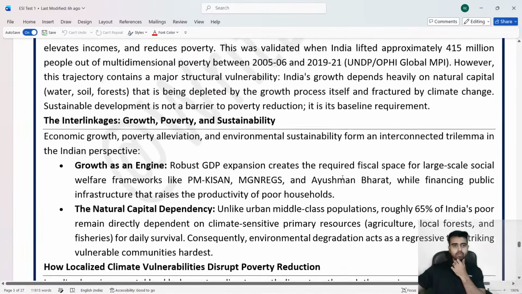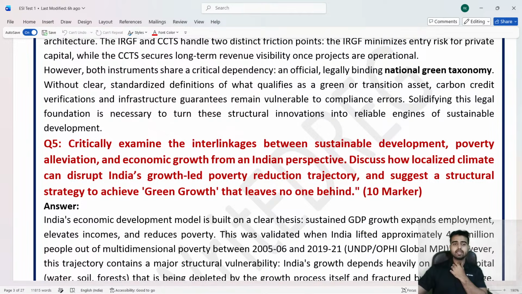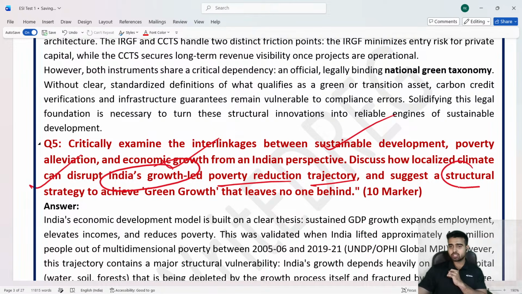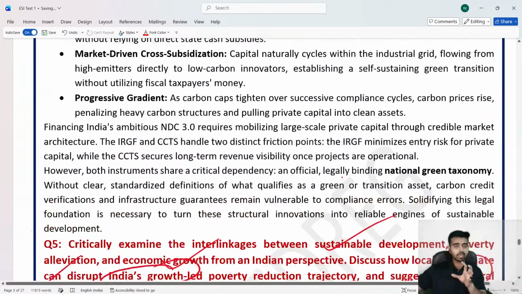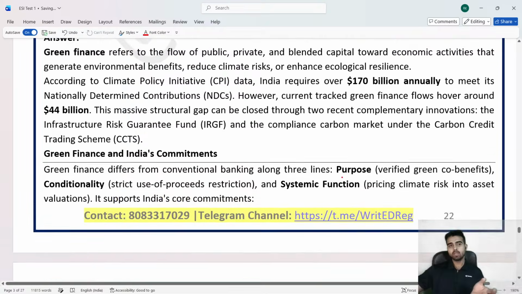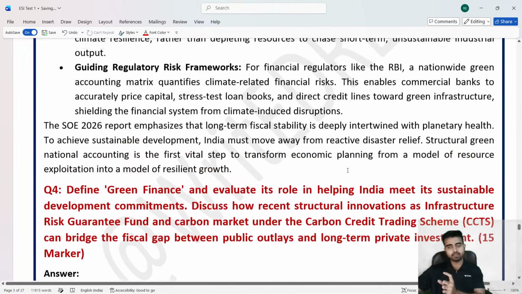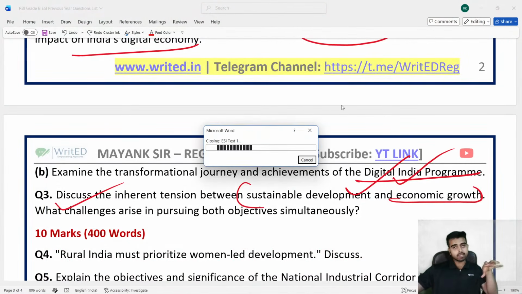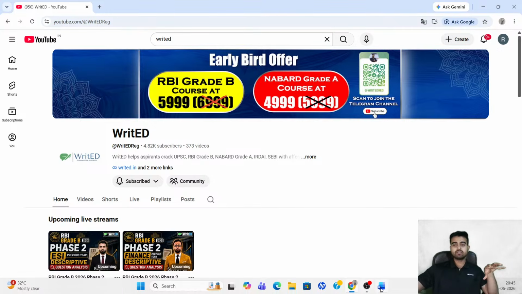See, the kind of questions that we are covering at this point of time: critically examine the interlinkages between sustainable development, poverty alleviation, and economic growth from the Indian perspective. Discuss how localized climate shocks can disrupt India's growth-led poverty reduction trajectory. Suggest a structural strategy to achieve green growth that leaves no one behind. These are the kind of questions that we are providing to our students so that they can do very well in answer writing. And from here they will create a difference as compared to the other candidates. Okay, from here the difference starts to get created.